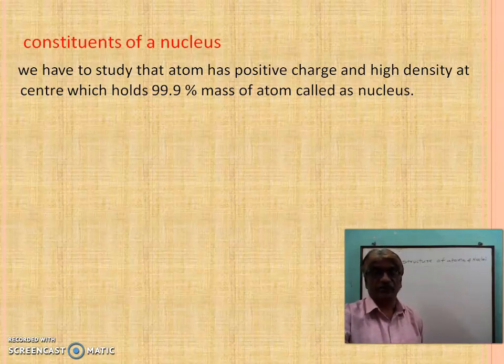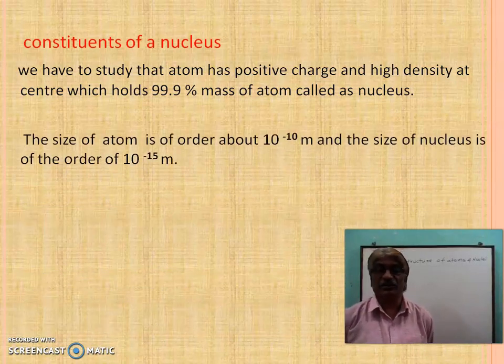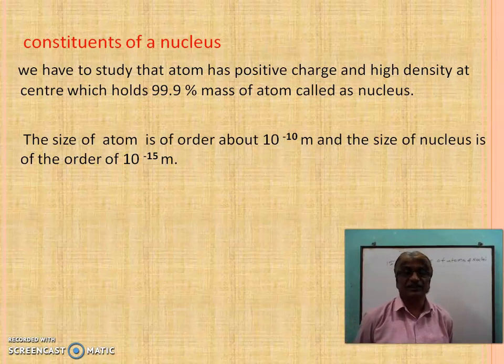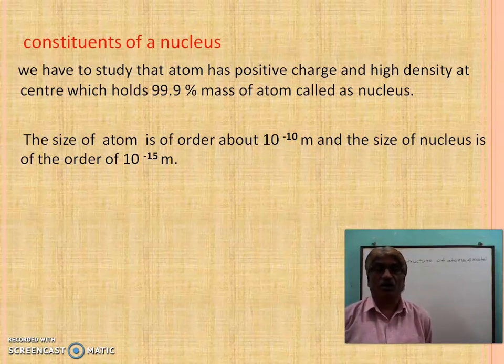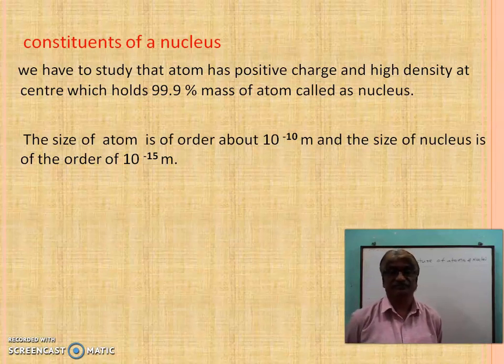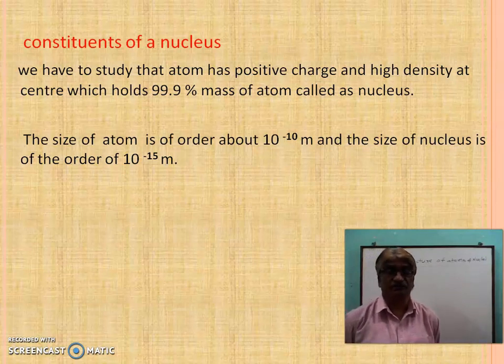In Bohr's theory of the hydrogen atom, the nucleus is at the center, and the electron revolves surrounding the nucleus. The size of an atom is of the order of about 10⁻¹⁰ meter, and the size of the nucleus is of the order of 10⁻¹⁵ meter.